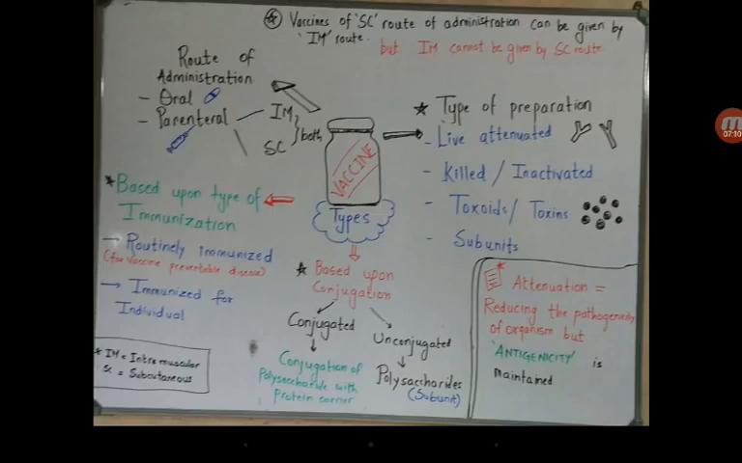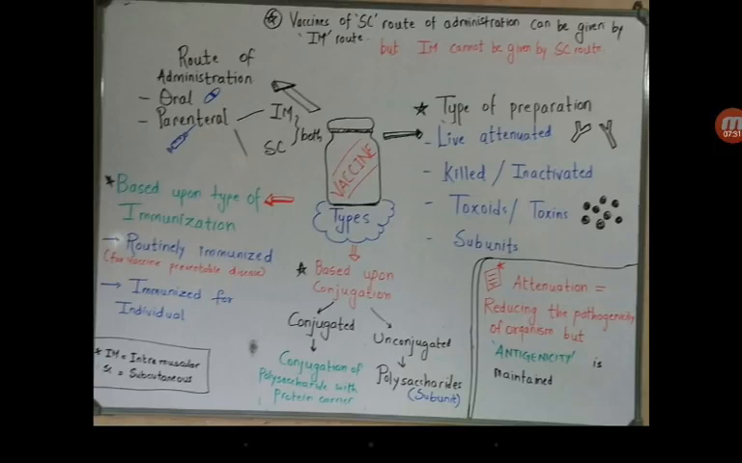Okay, then the next is based upon the type of immunization. As we know, there are vaccines which are to be routinely immunized, like from birth there is a cycle which is to be given, and those are the mandatory vaccines written in the national immunization schedule, which is provided by the government, and most of them are free, right?